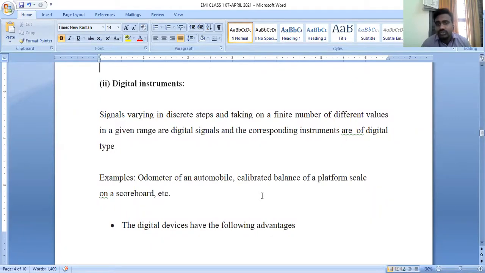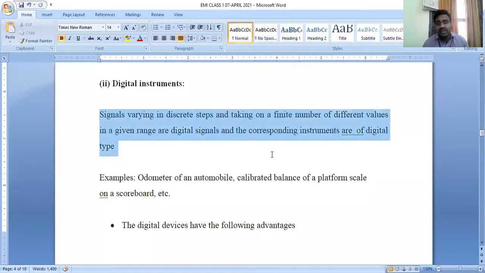If I observe the definition of digital instruments, in the concept of digital instruments, the signal is varied in discrete steps, at a finite number of different values in a given range. So this is the discussion with respect to analog instruments and digital instruments.